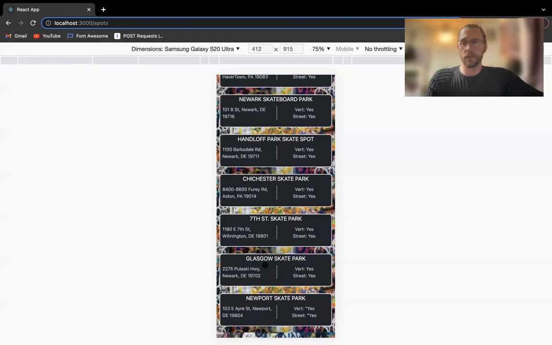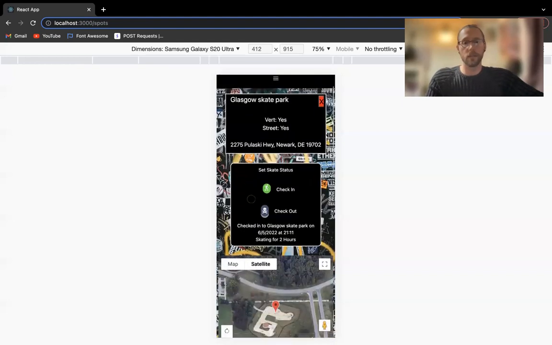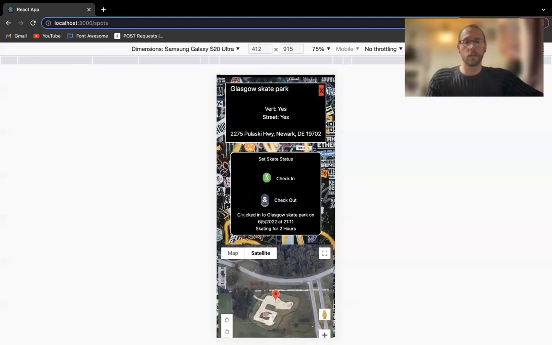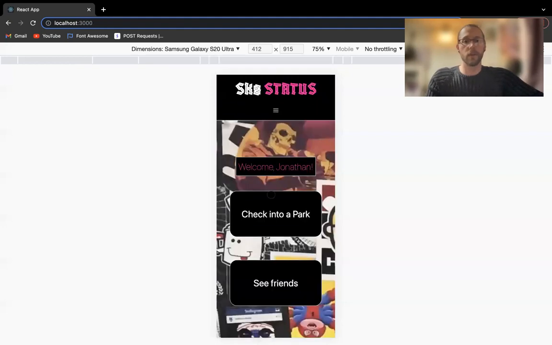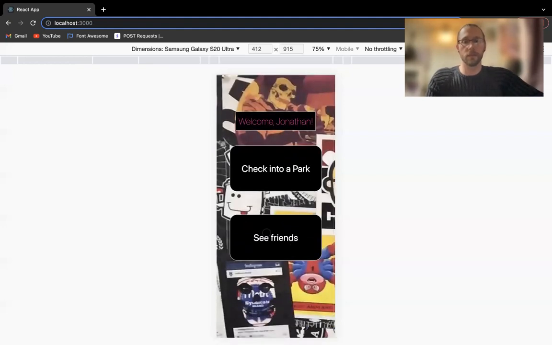If we really wanted to, you can go back into the park and it's going to show you that we're already checked in. So we checked into Glasgow Skate Park on this date at this time, and we're skating for 2 hours. All right. Now, the other part of that homepage was the friends.